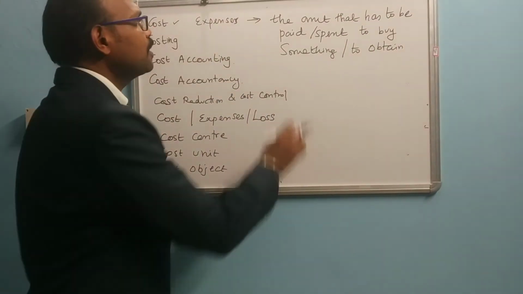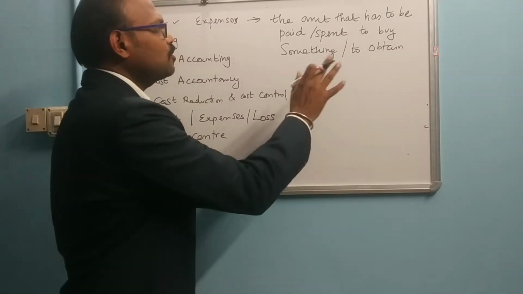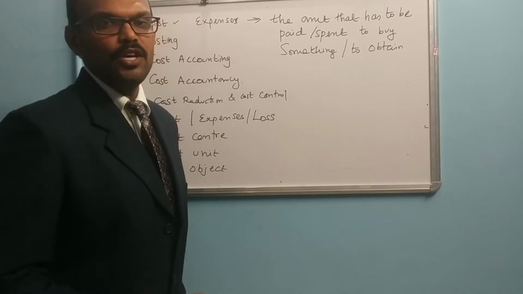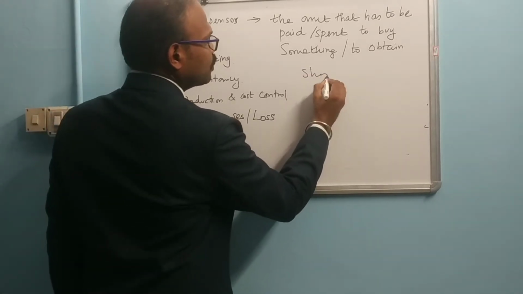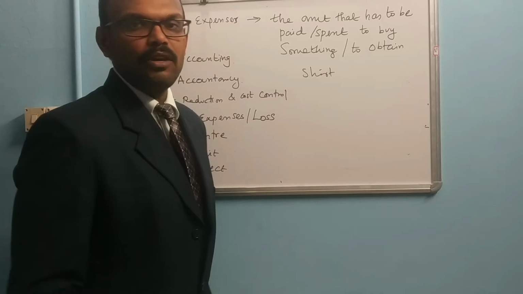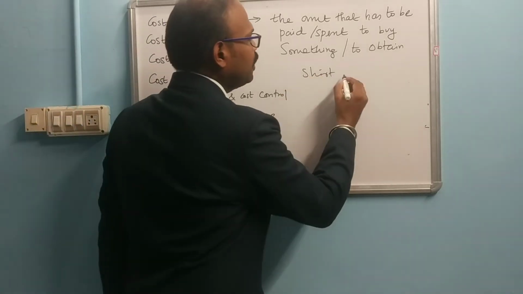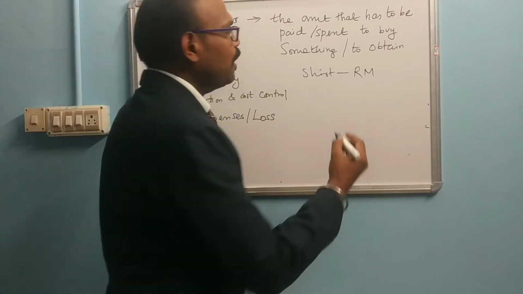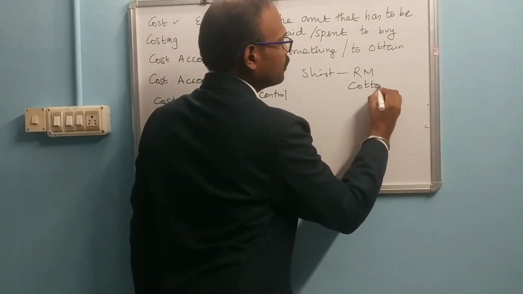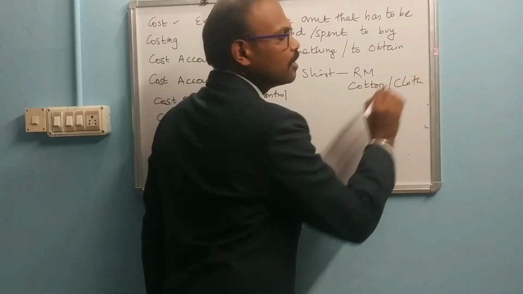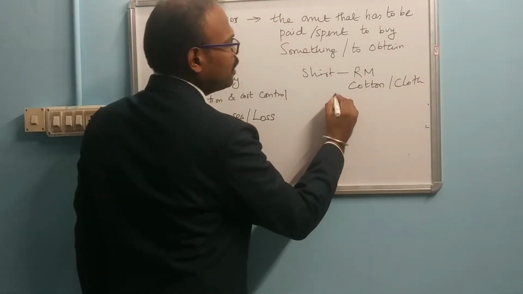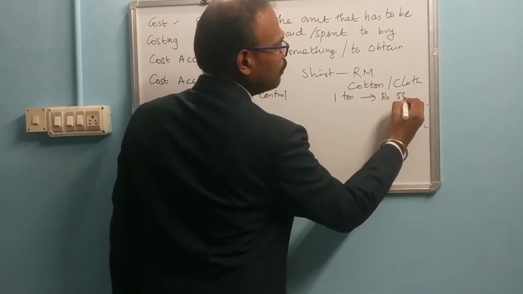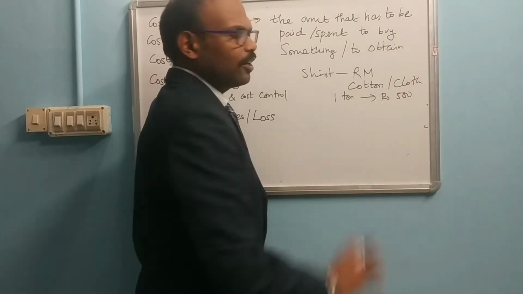Cost is a type of amount that has to be paid or spent to buy something or to obtain something. For example, you want to produce a shirt. In order to produce the shirt we need raw material, so you purchase the raw material, it may be cotton or cloth. Suppose you purchase 1 ton of cotton for 500 rupees, approximately.